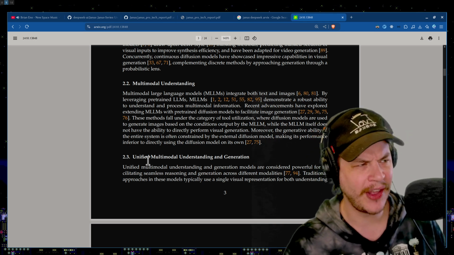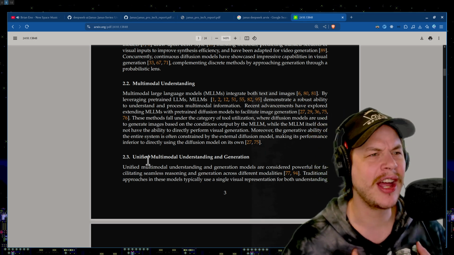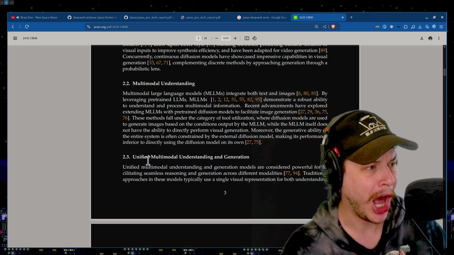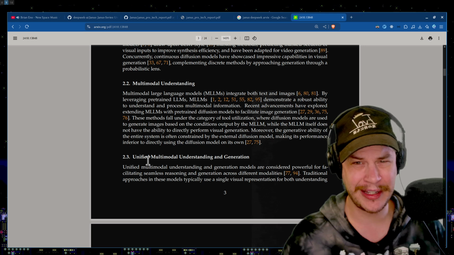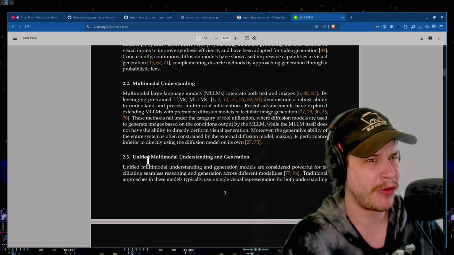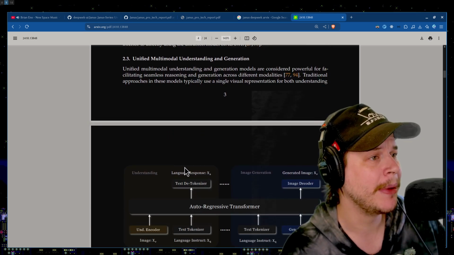Okay, the fact that it's not under one umbrella means that since it's not using its own internal logic, it could get worse performance because it's talking to some other model. We want it to be unified with one autoregressive transformer, I guess. I don't know if I understand that properly. If you do, correct me, help me.